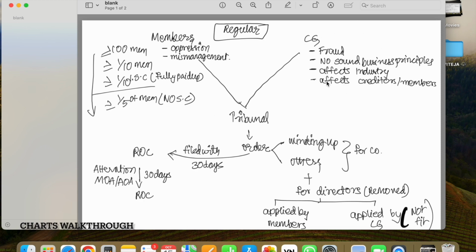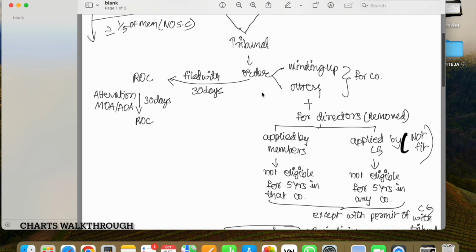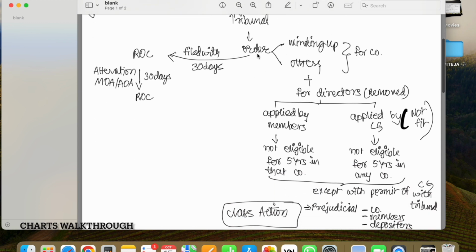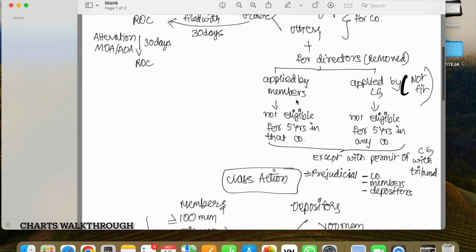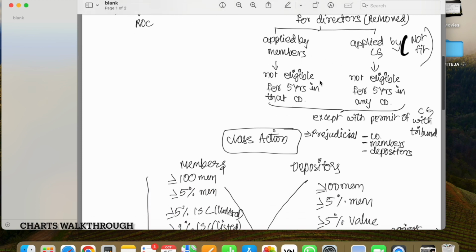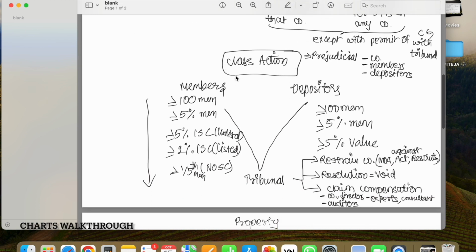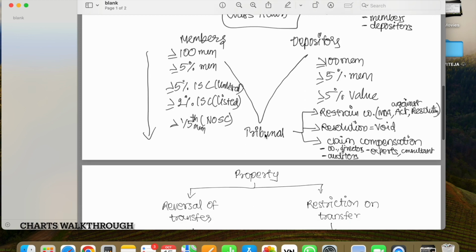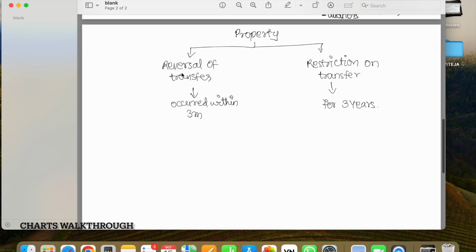Central government, so in these cases, the tribunal will order, so it can order winding up or others, and it will be filed with ROC. And for directors also, it will give order, so not eligible for 5 years for that company or any other company. So similarly for class action, these are the criteria, and tribunal may order these. And for property, it can reverse a transfer if it's occurred within the last 3 months. It can put a restriction on transfer for 3 years.